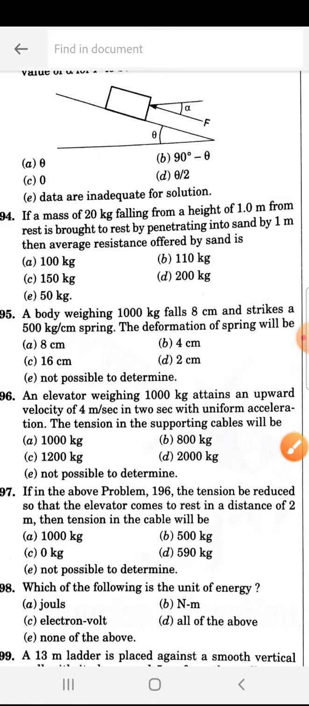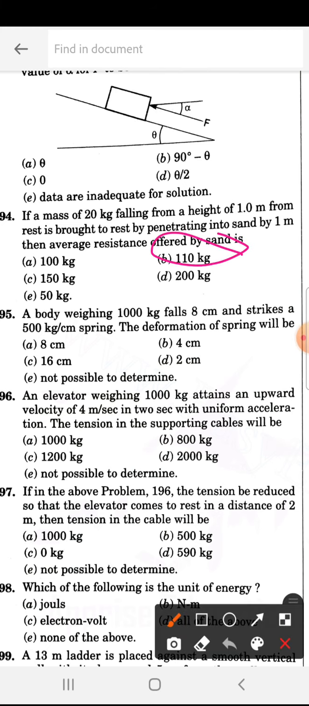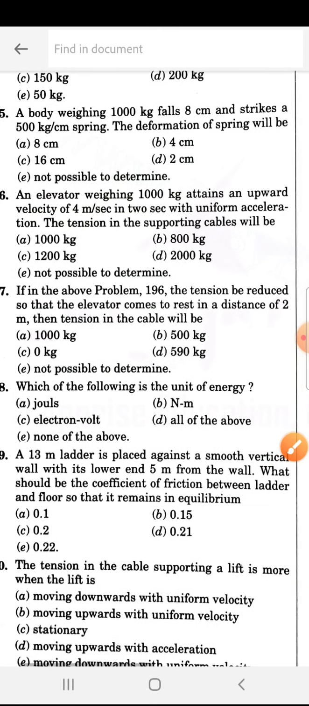That is important. If a mass of 20 kg is falling from a height of 1 meter from rest and is brought to rest by penetrating into sand by 1 meter, then what is the average resistance offered by the sand? Important question. 194 is B, 110 kg. Okay, so you remember it like this: this is like a 10, this is 1, so side by side keep 110. They will copy the same question.